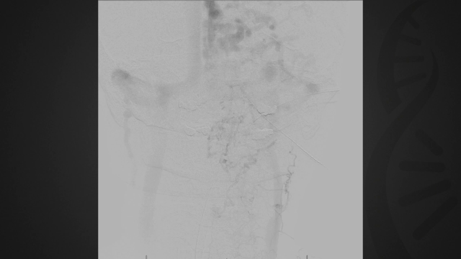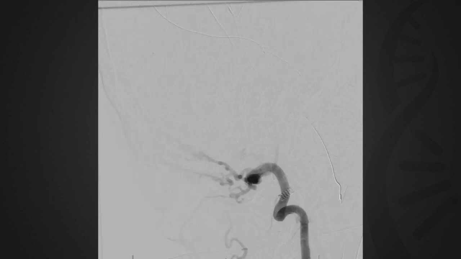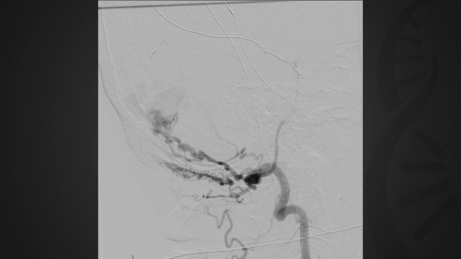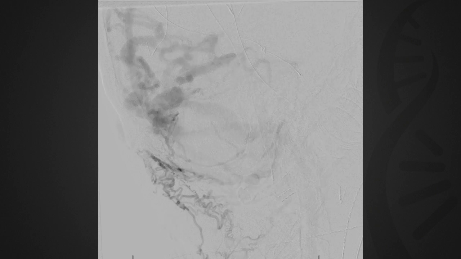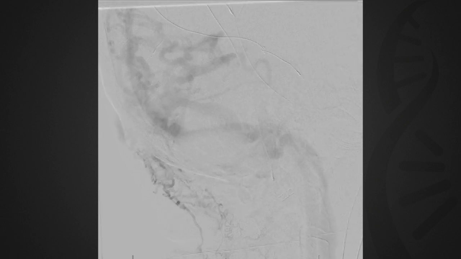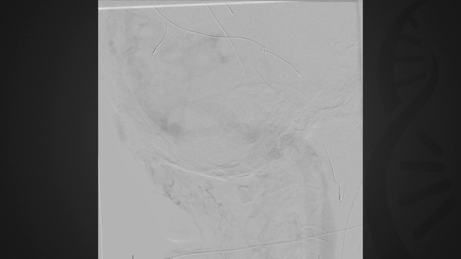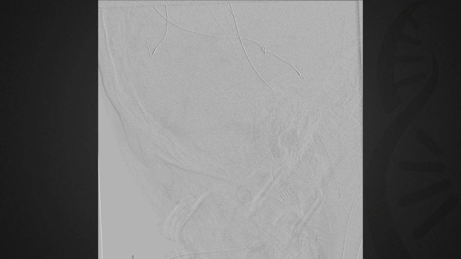There did not appear to be any evidence of outflow restriction involving the left sigmoid sinus and internal jugular vein. Of critical importance, there was evidence of retrograde drainage of the fistula directly into cortical veins with evidence of venous congestion, classifying this as a malignant type 3 fistula with a high rate of neurologic deficit, hemorrhage, and potential for mortality if left alone. The patient was offered endovascular treatment of the fistula.